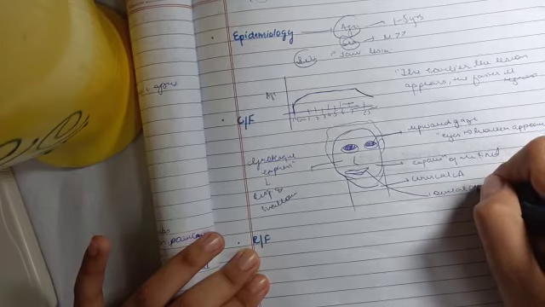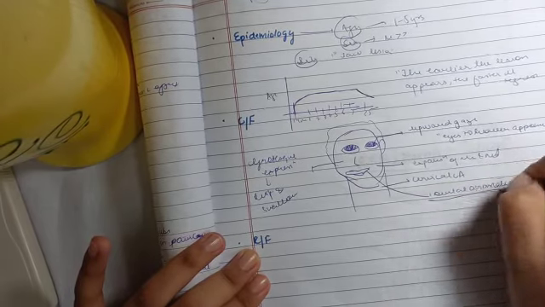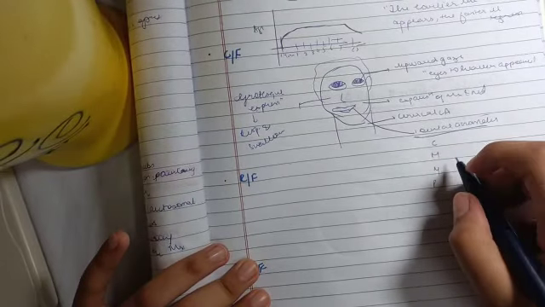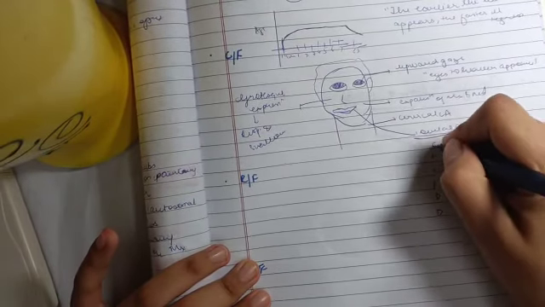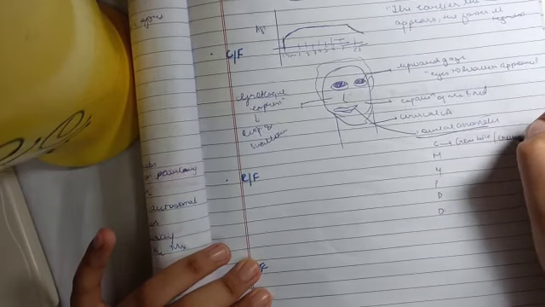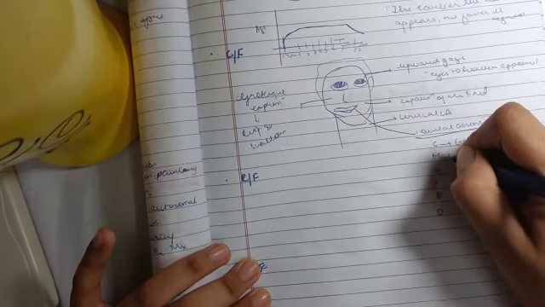Now let's talk about some dental anomalies. To remember the dental anomalies, you can remember CMMPDD basically. C stands for crossbite, crowding. M stands for malocclusion.